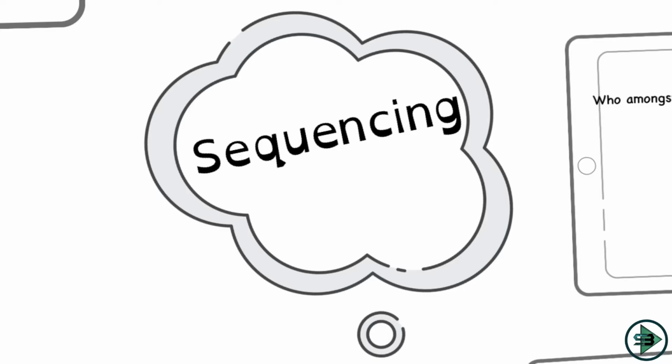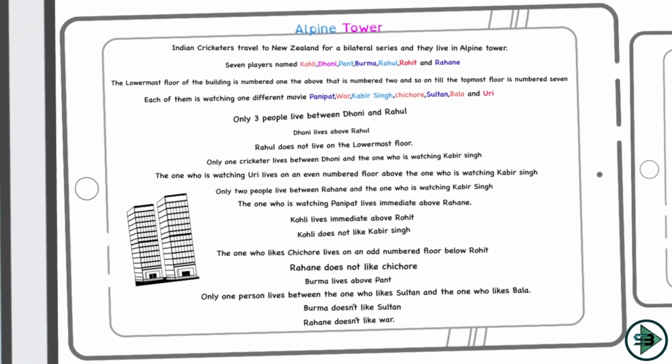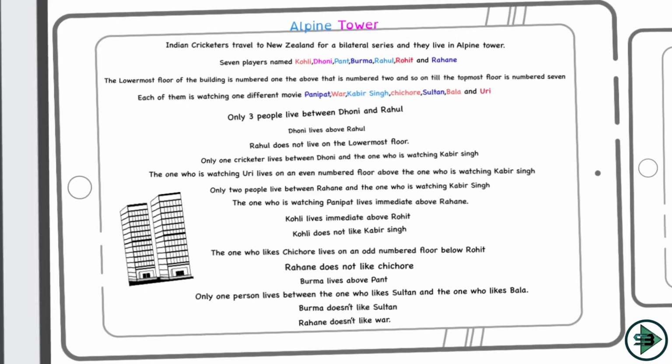So let's start with the first question on this. We have been given a tower. This tower is called Alpine Tower. And what is the information about this tower? Indian cricketers traveled to New Zealand for a bilateral series, and they live in this Alpine Tower. And how many players are there? 7 players named Kohli, Dhoni, Pant, Bumrah, Rahul, Rohit and Rahane. These are the 7 players who live in this Alpine Tower.